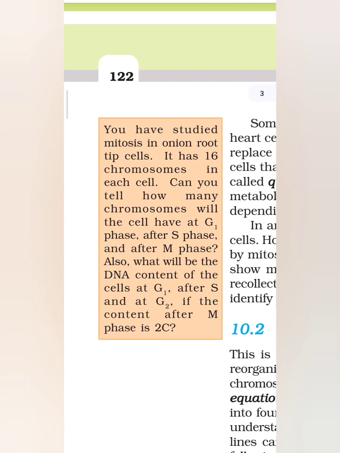You have studied mitosis in onion root tip cells. It has 16 chromosomes in each cell. Can you tell how many chromosomes will this cell have at G1 phase, after S phase and after M phase? Also, what will be the DNA content of the cells at G1, after S and G2? The DNA content after M phase is 2C.